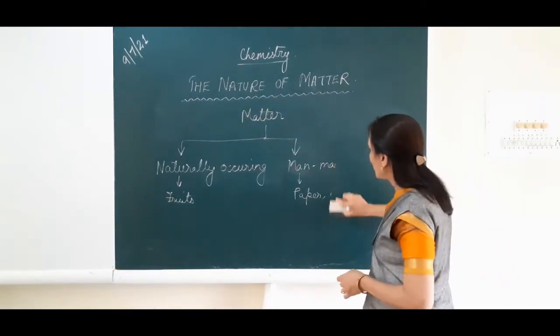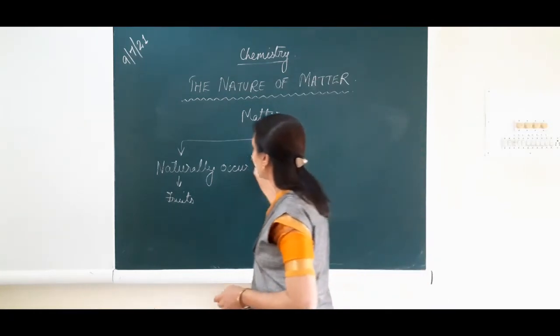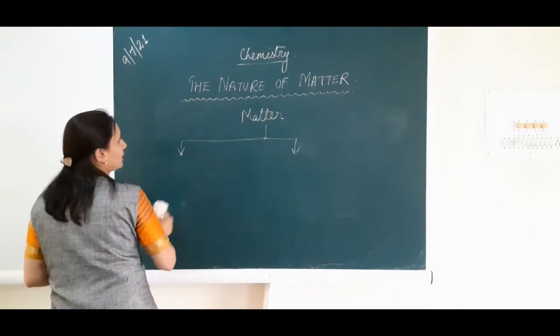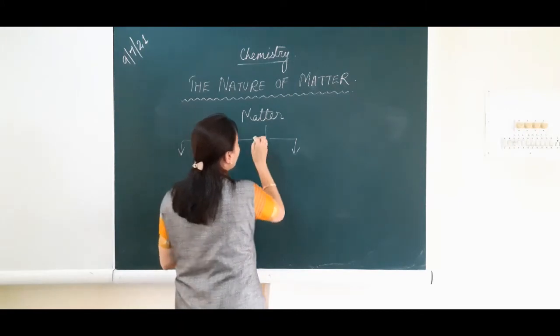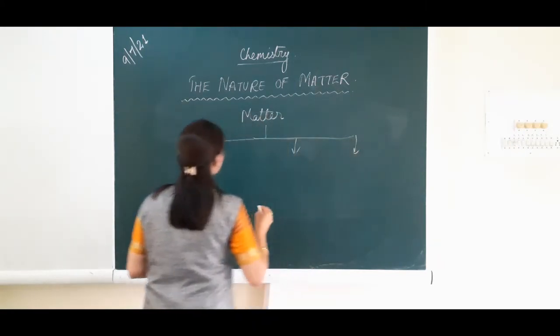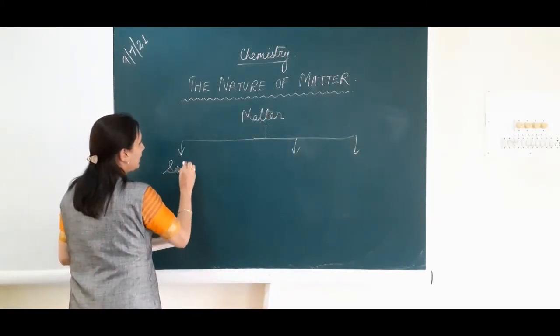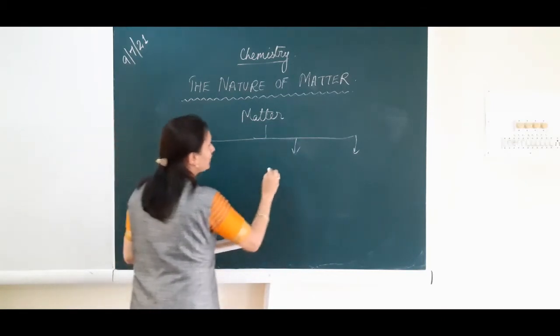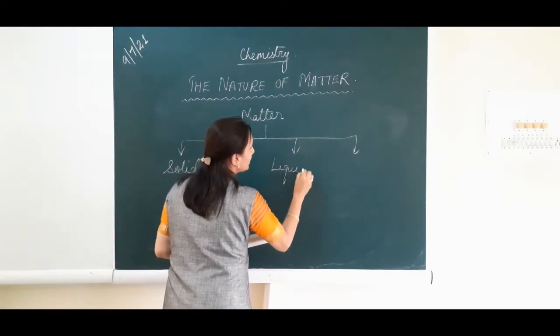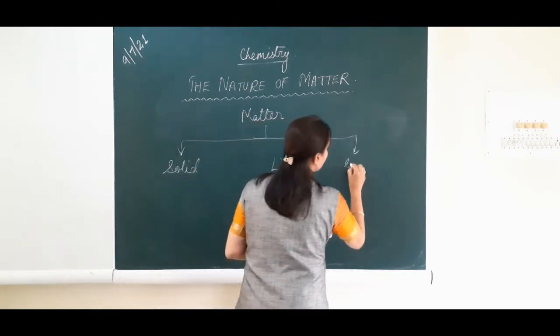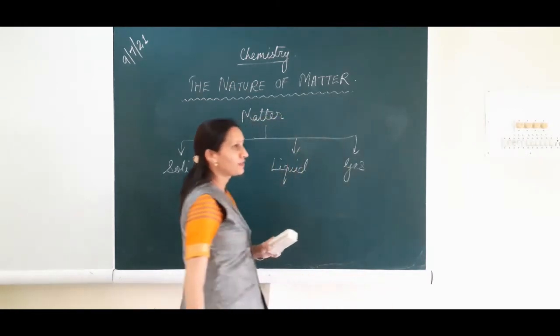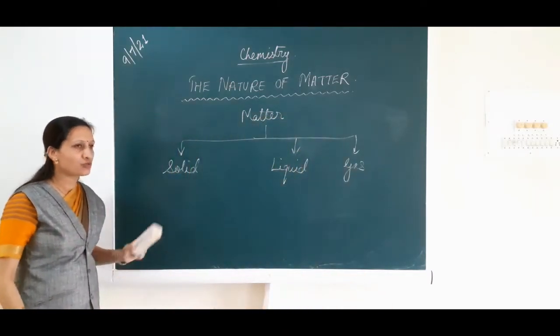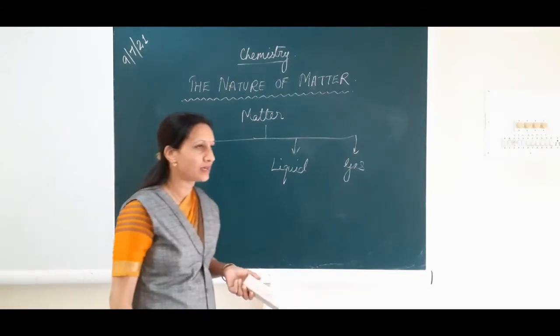But if you want to classify matter on the basis of its composition, then there are three states of matter, namely solid, liquid and gas. I think in your previous class you must have learned about these three states of matter.